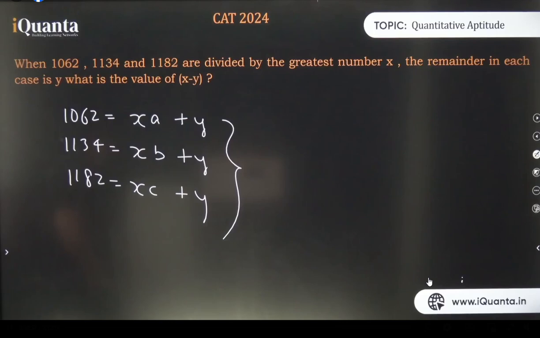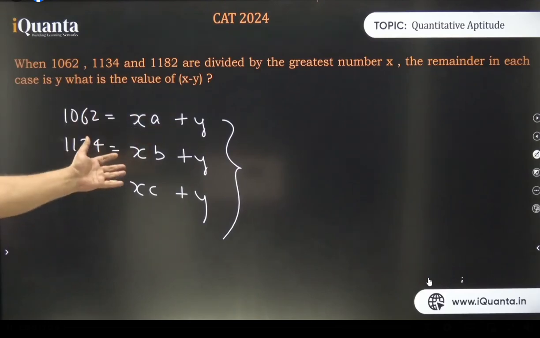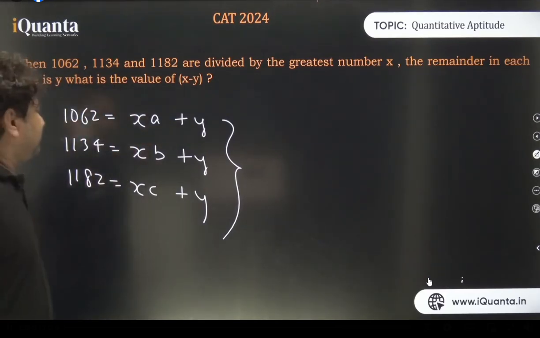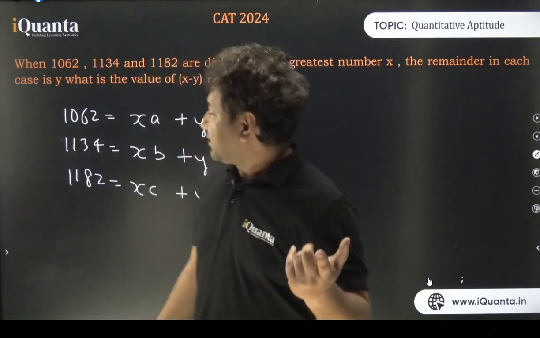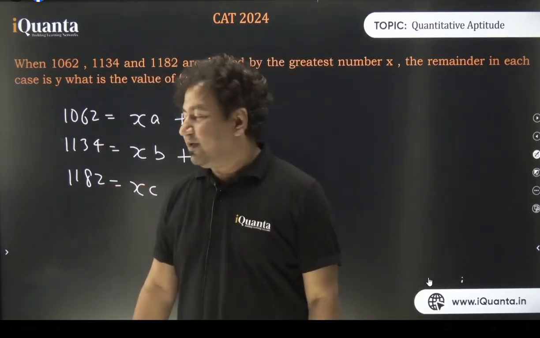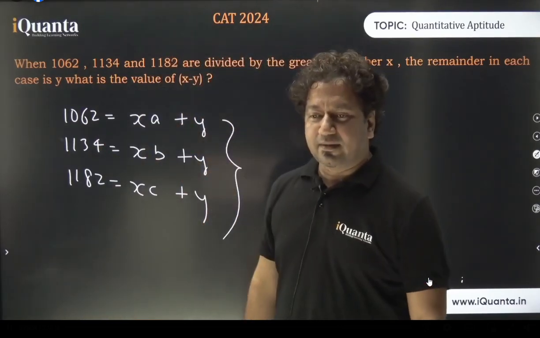What next should be done? What can we do now? x is nothing but the HCF only. Should we start thinking about numbers and dividing them? It can take you, if you're lucky, 1 minute. If you're unlucky, it can take a lifetime. You won't be able to get the answer, right? Riya is saying we can find the HCF. How will you find the HCF? Because these three are not multiples of the same number. This is the problem. The remainder has to be removed first, then it will work, isn't it?